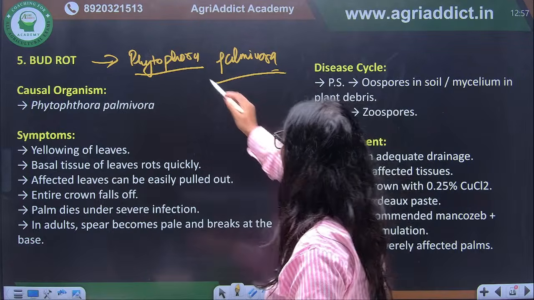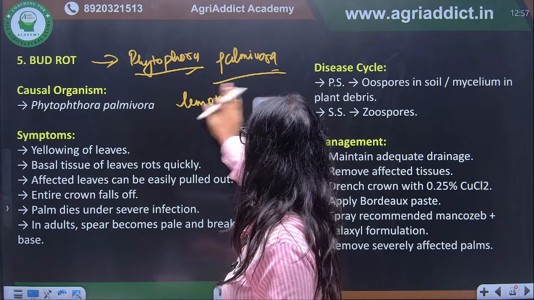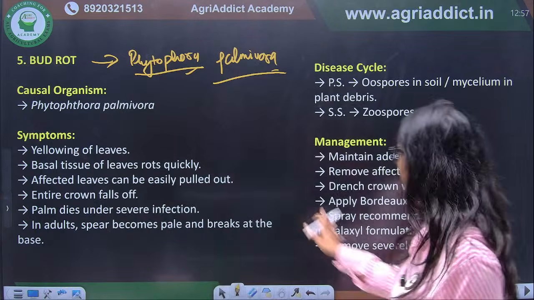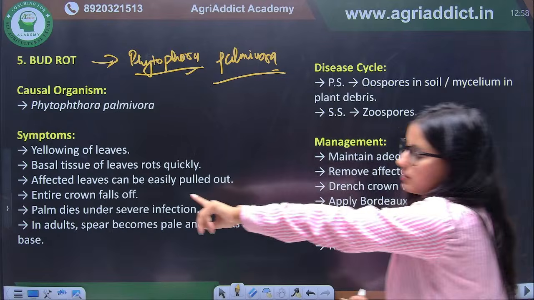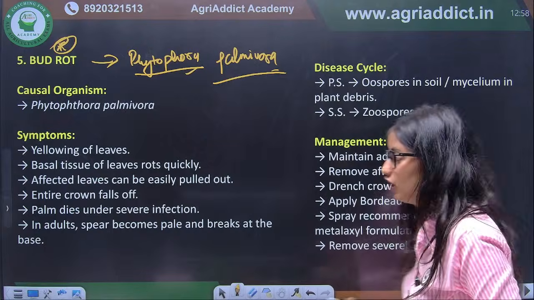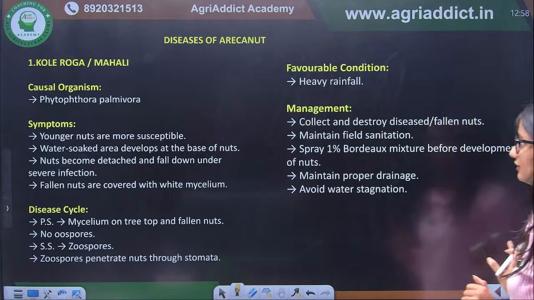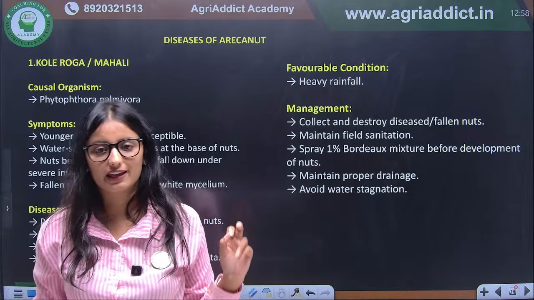Phytophthora has lemon-shaped sporangia, and we discussed it in detail. So here you only have to remember the causal organism of bud rot of coconut. Correct? These are the important diseases of coconut, and now we will discuss the diseases of arecanut.